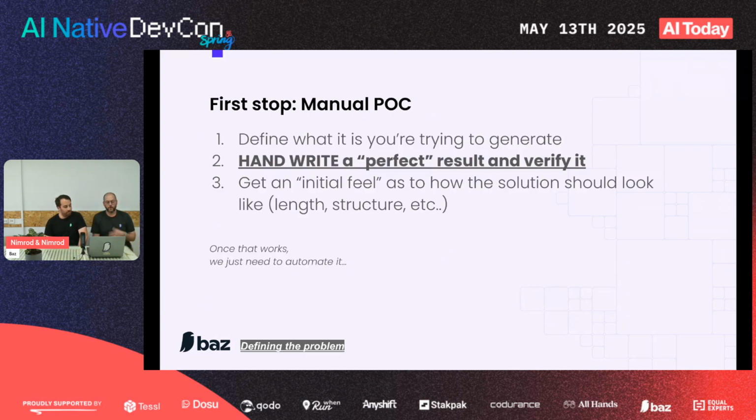Okay, so we understand what we want to achieve. At the end of the day, we're trying to generate this paragraph that gives me a description of what this area of code does. It's worth mentioning that we do have a lot of other prompts in the system because we do a lot of things, and we might have one prompt that we send out to an LLM to summarize the PR, and another prompt in order to actually do the code review. So what we want to do now is generate that paragraph that Nimrod just showed so that we can inject that into all the other prompts to make our system better.